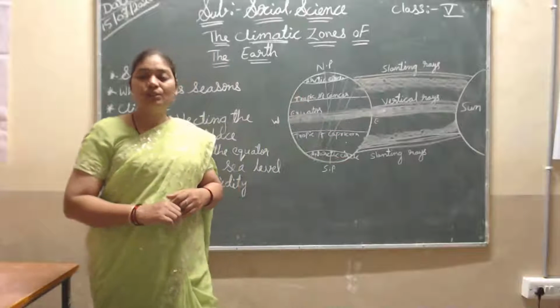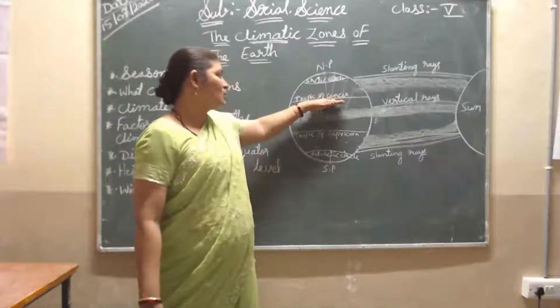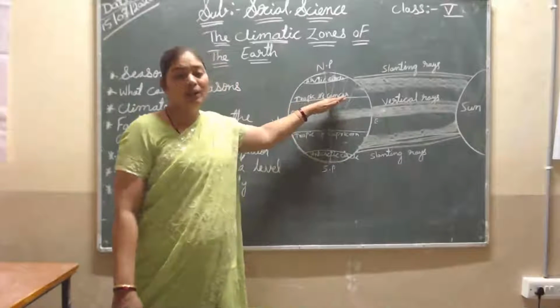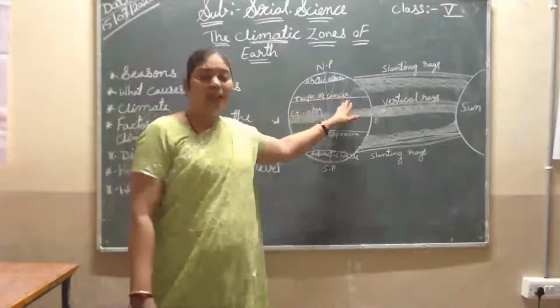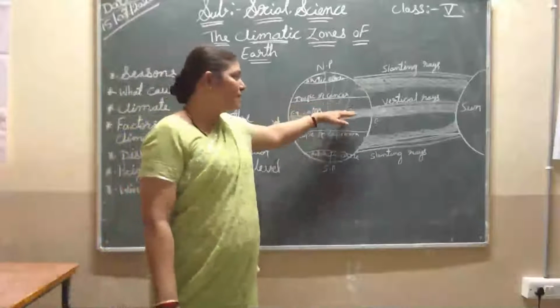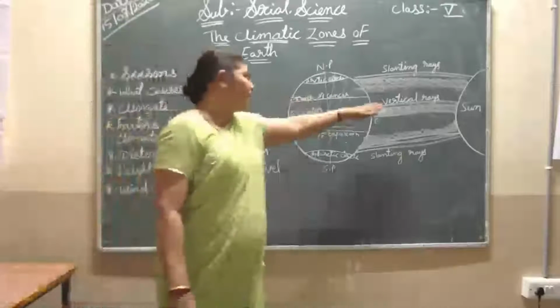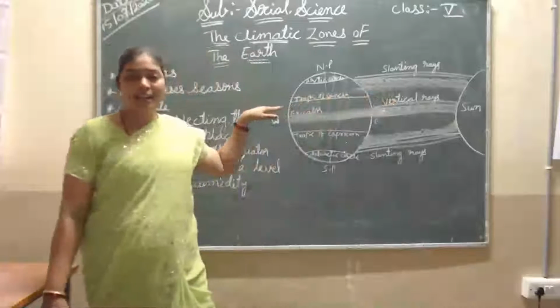So it has a too hot climate. And again, in the northern hemisphere, near the Tropic, there is also a very nice climate, because the rays are not coming directly, they are slanting rays. It receives the slanting rays.